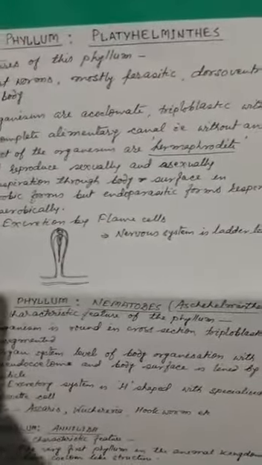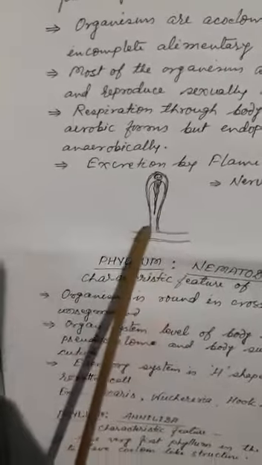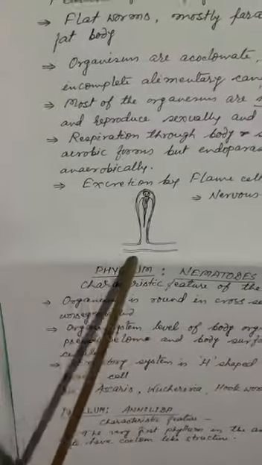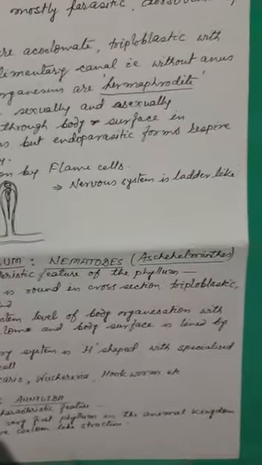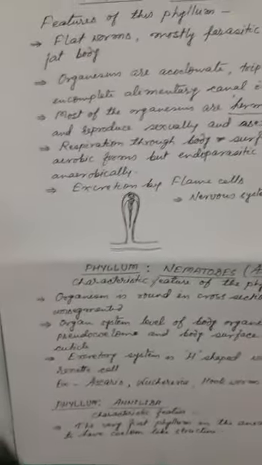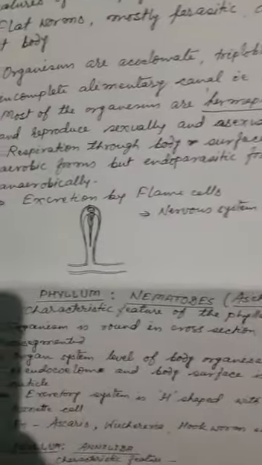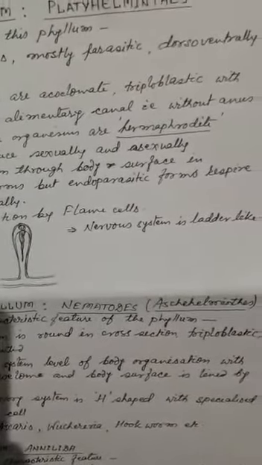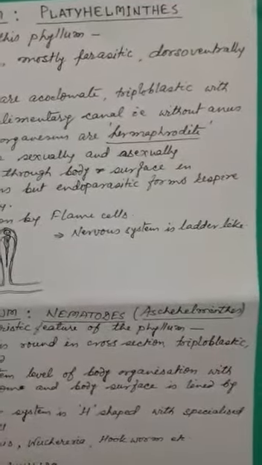Excretion is by flame cells. Here is the diagram of the flame cell, which is a specialized cell in the body of platyhelminths, and it is responsible for the elimination of nitrogenous waste from the body. Nervous system is ladder-like. If you see an organism like planaria, you will find that a nerve cord is extending on both lateral sides of the body from the anterior end to the posterior end, and there is a transverse commissure that connects the two nerve cords. Such a nervous system is known as ladder-like nervous system.